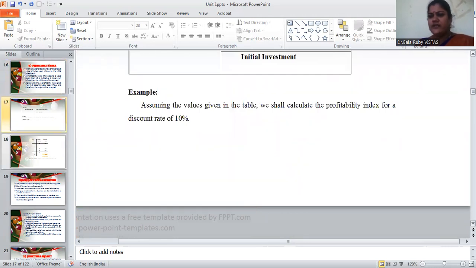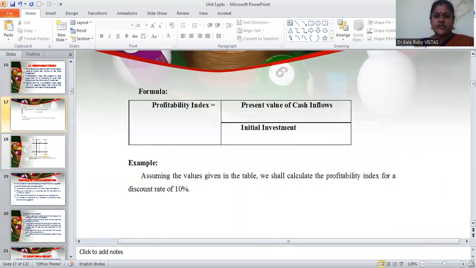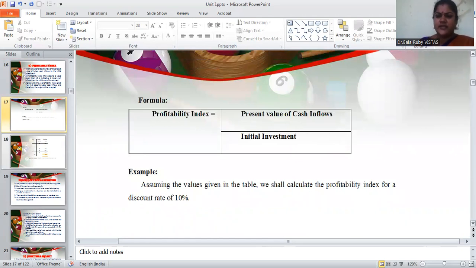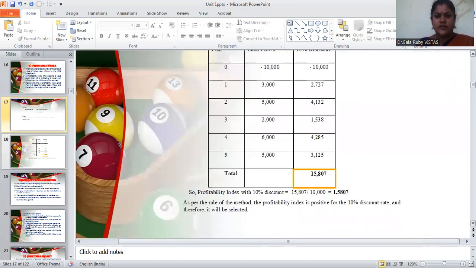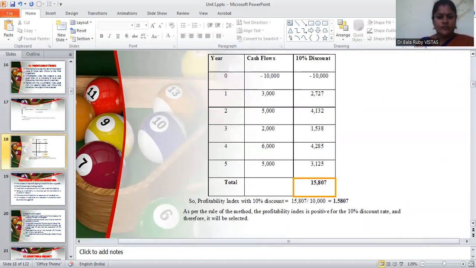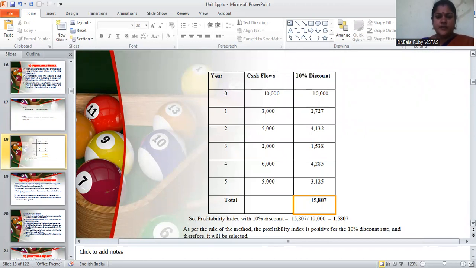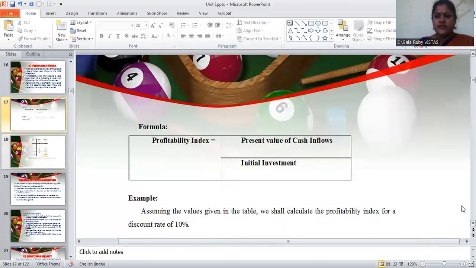In this next slide, we are going to see the formula. The profitability index is equal to the present value of cash inflow divided by the initial investment. For example, assuming the values given in the table, we shall calculate the profitability index for a discount rate of 10%. So the discount rate is 10%. This is the formula. So we are going to calculate the profitability index in this table.